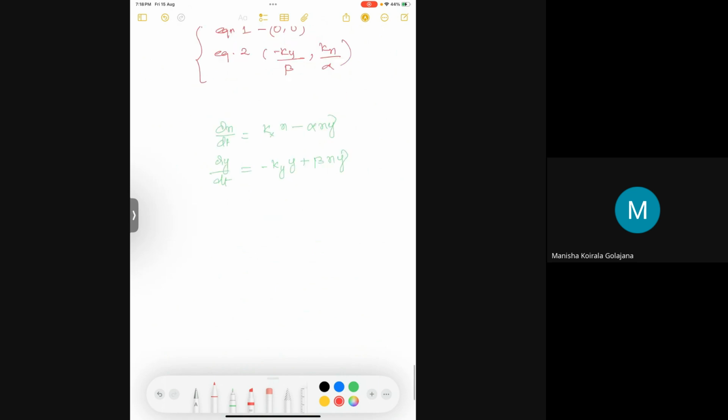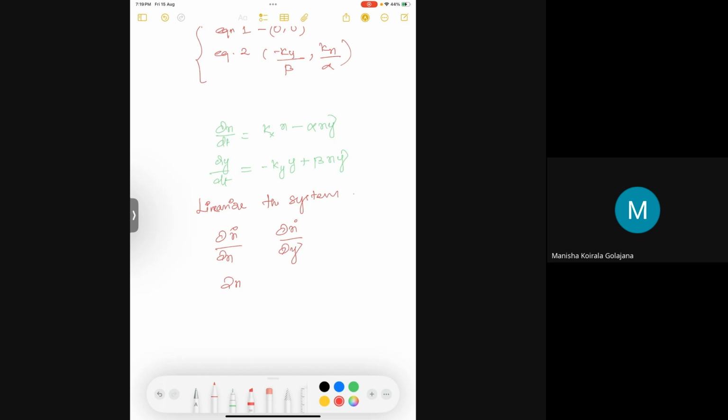Now we are going to find the Jacobian matrix to linearize this system. Linearize this system around its equilibrium. Right now, first it is ∂x dot/∂x, ∂x dot/∂y.